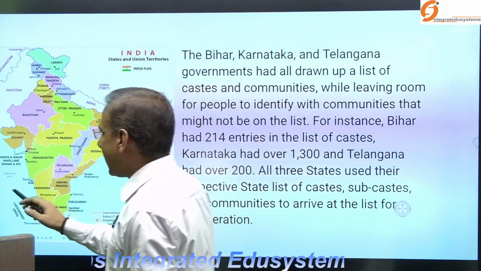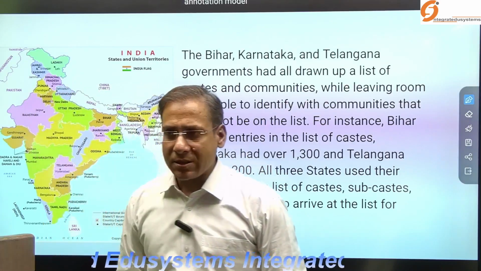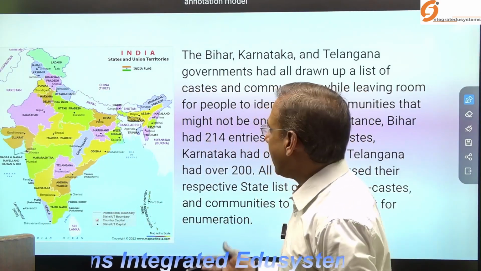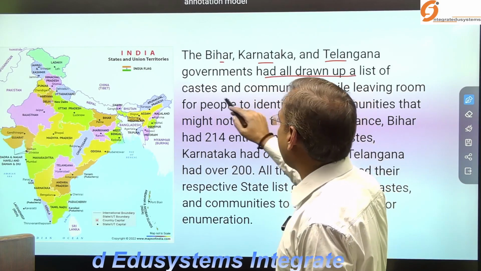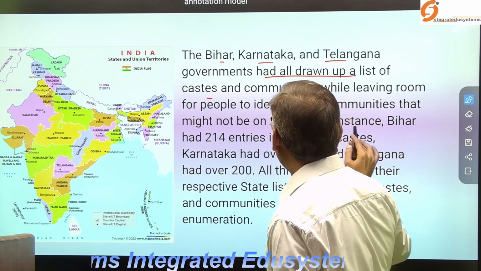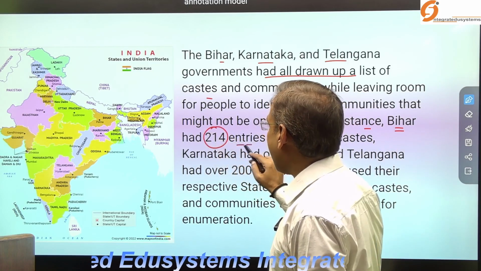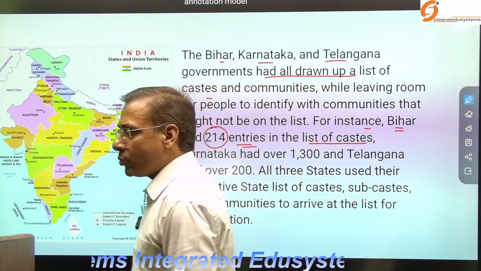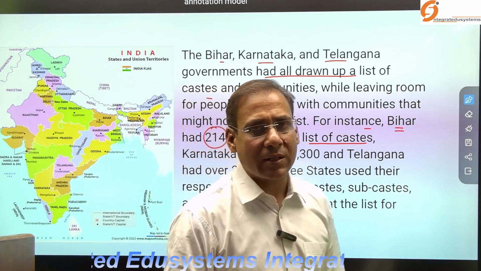Now, as I have said, a few states have recently conducted caste censuses. Bihar is in the news, and Karnataka and Telangana are also in the news. The Bihar, Karnataka and Telangana governments had drawn up lists of castes. For instance, Bihar has 214 entries in the list of castes, and the 215th is for castes from outside Bihar.